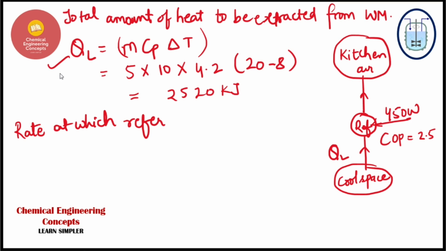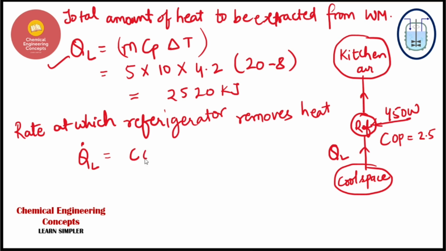Here I am talking about the heat, and in the next term we are talking about the rate of heat that is being extracted using the refrigerator. So it will have a dot. We generally represent the rates with a dot.